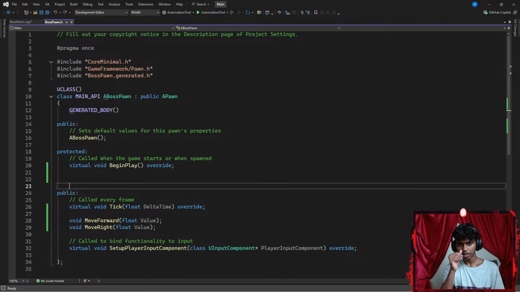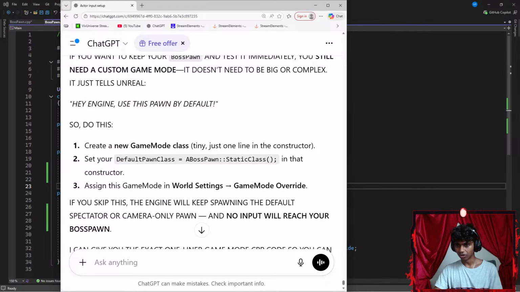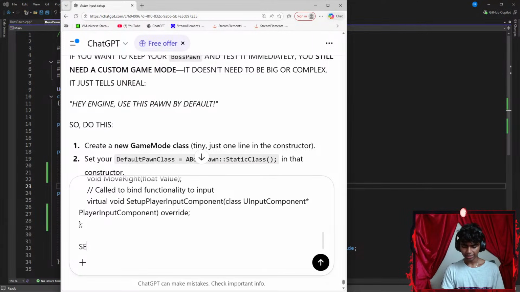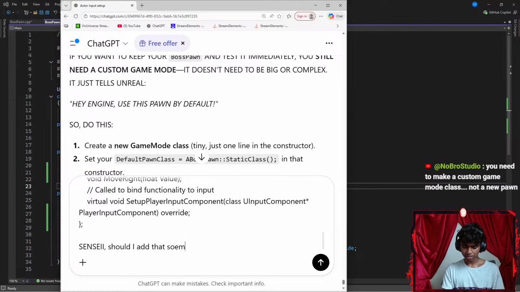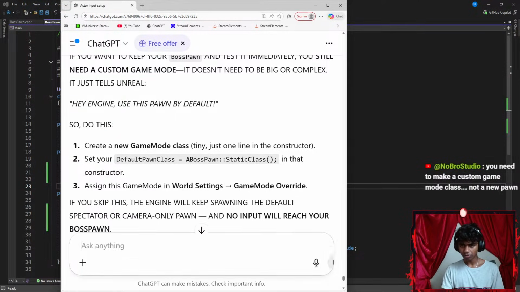Okay, you need to make a custom game mode, not a new pawn. Okay, maybe I copy my header files. I've honestly never made a custom game mode, so let's paste this here. Let's see something like, should I add that somewhere here in my .h file?